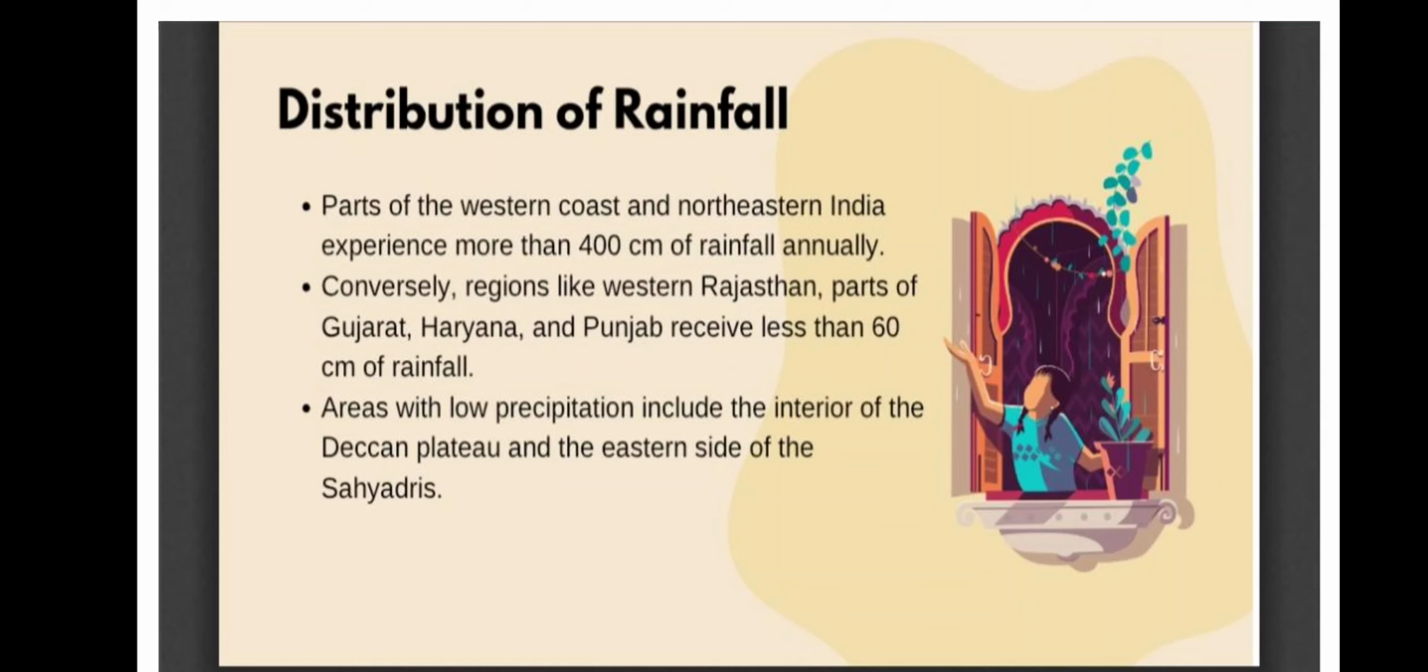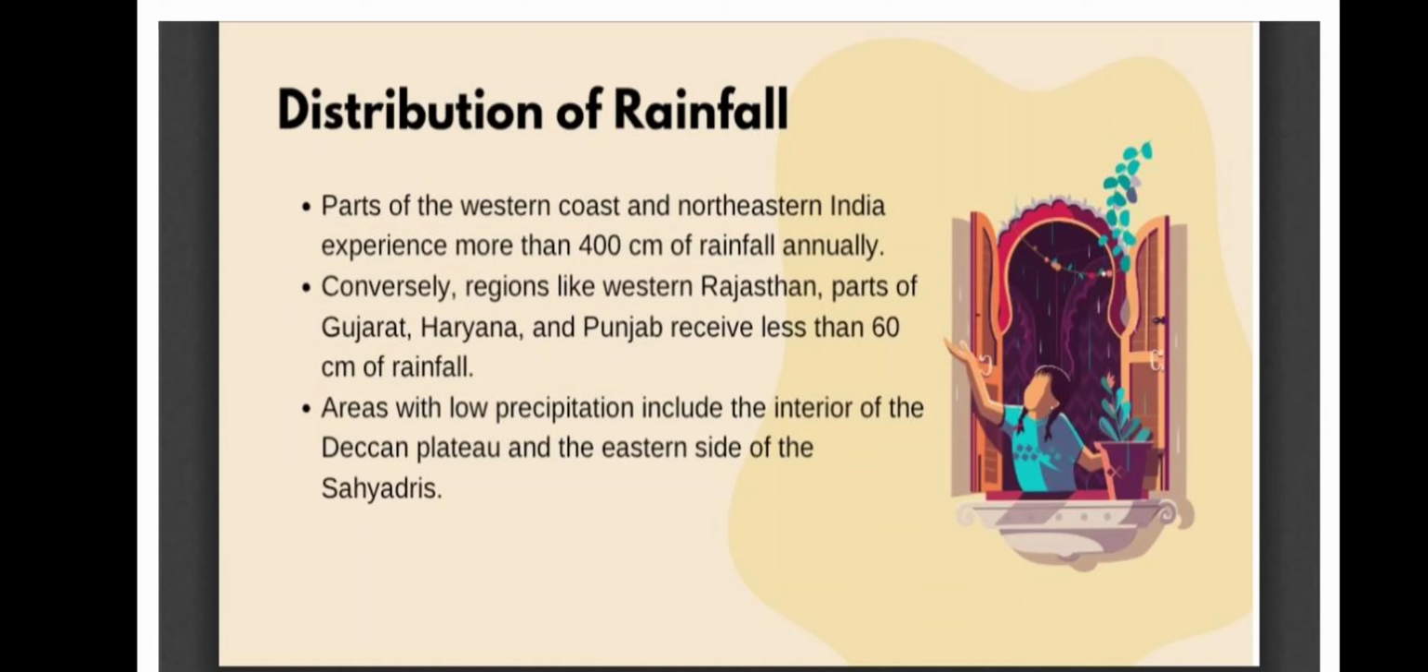Now we'll see how the rainfall is distributed over the earth. It is very important. Why? Because you need to understand the pattern, where you will find more rainfall, although I have talked about it throughout the video in the beginning also, but you need to understand, this is important. So part of the western coast and the northwestern India experiences more than 400 centimeters of rainfall annually.